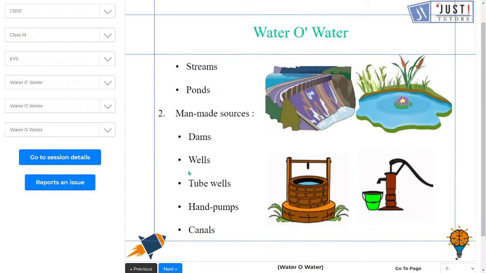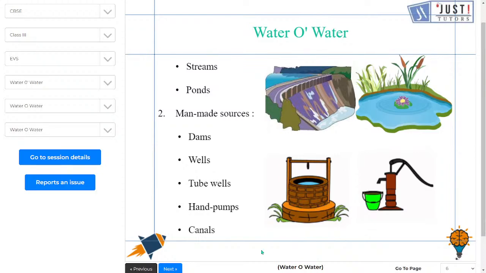We have wells, यानी कि you can see it over here, this is a well. So कुआं we call it in Hindi. So this well is used as a water resource. Like in villages, people take out water from this well and use it for their household purposes.